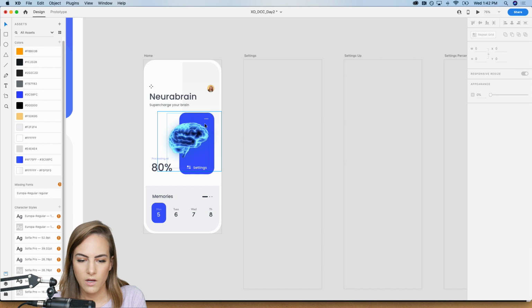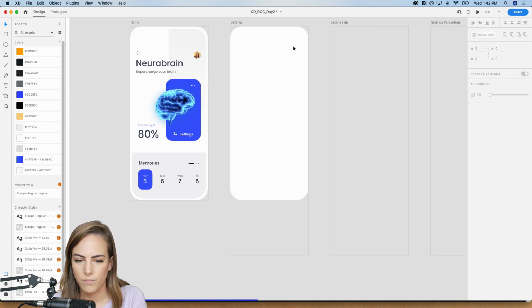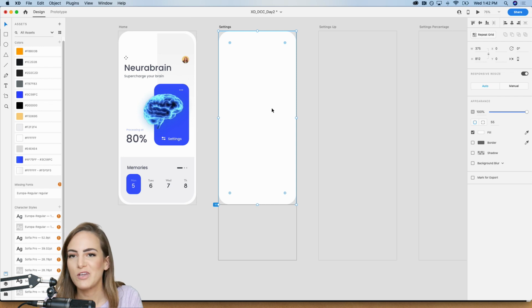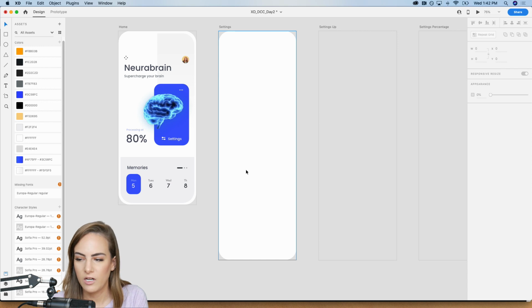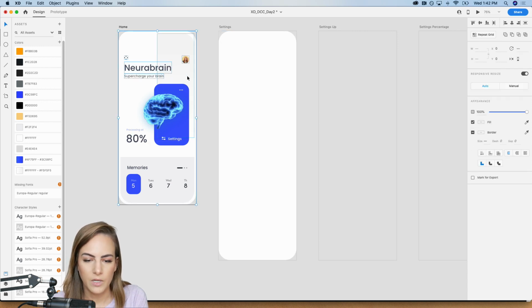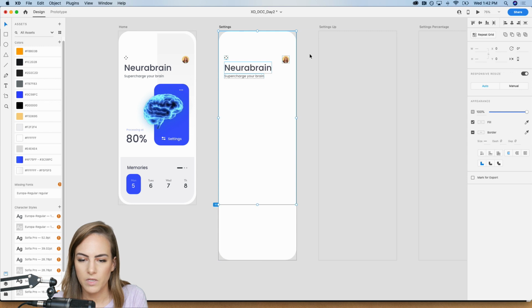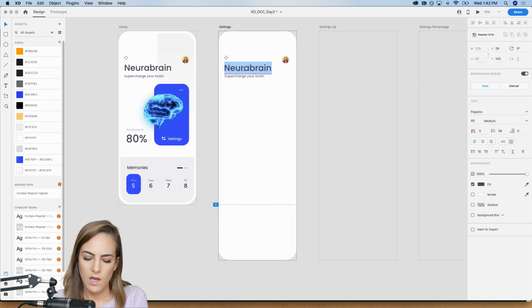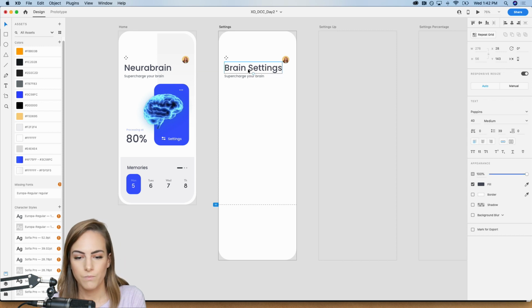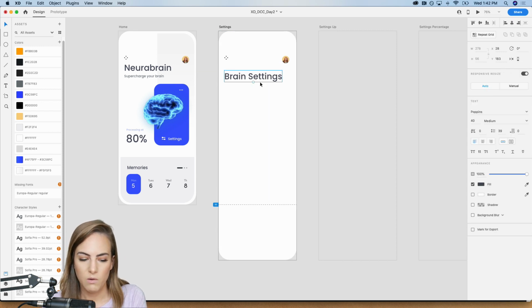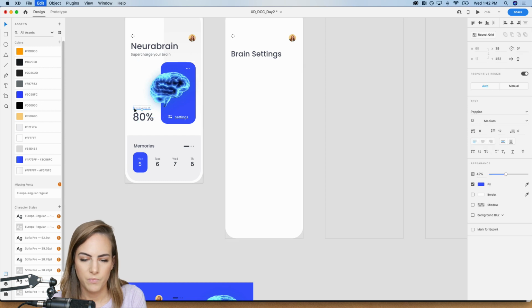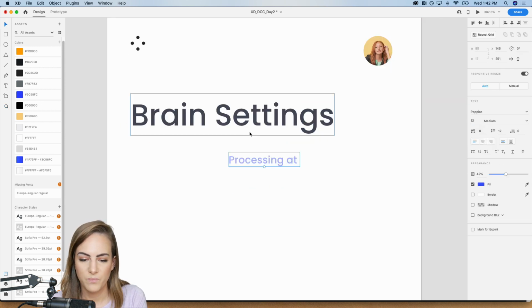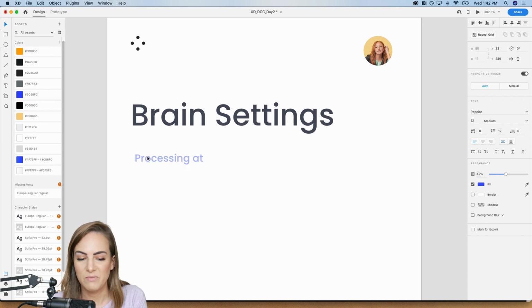Cool. So now we can work on the settings page. And I know I'm gonna have a lot of controls. I wanna be able to do a bunch of different things with my brain. So let's make it kind of long. I'll copy these pieces up here because I just want it to be mostly the same. And then the title will be brain settings. Remove that. And we can make this a little bit smaller since it's not the whole name of the app. And then I'll just start adding some settings in. And this is where you can really play around and do something crazy.